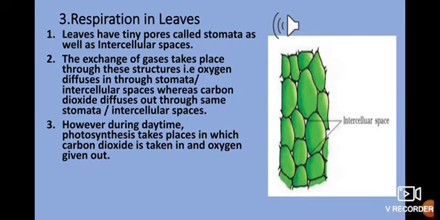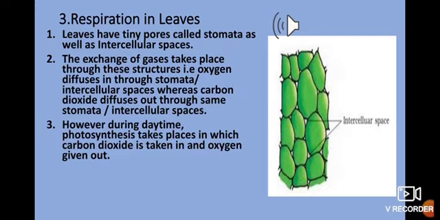Respiration in leaves. As I mentioned in the previous slide, stomata are present in both dicot and monocot plants. In dicot leaves, they are present on the lower surface, whereas in monocot leaves they are present on both the upper and lower surface. In leaves, the exchange of gases takes place through the stomata.